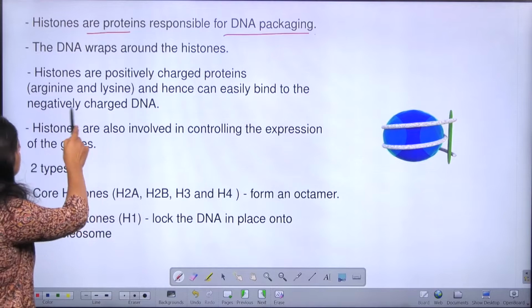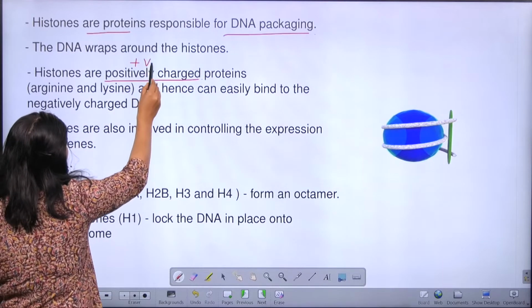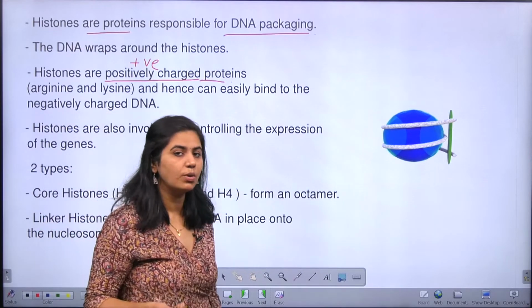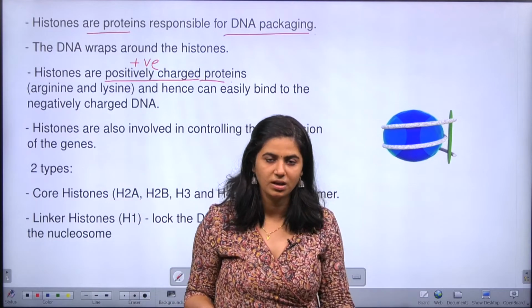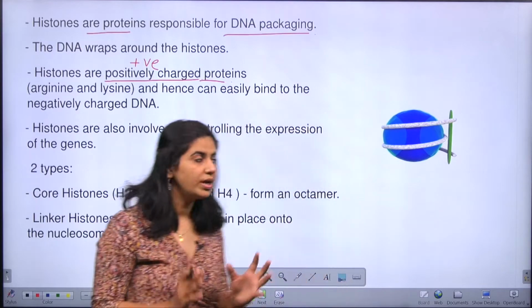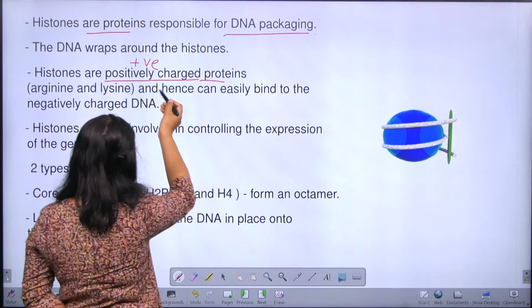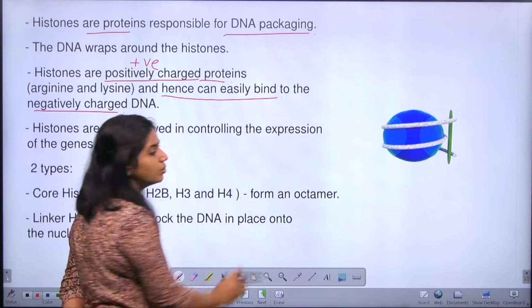Now, histones are positively charged proteins. If the histones are positively charged, what will be the charge of the DNA? Obviously, it will be negative. So it helps them to tightly bind each other. Hence, since the DNA is negatively charged, they can easily bind to each other.